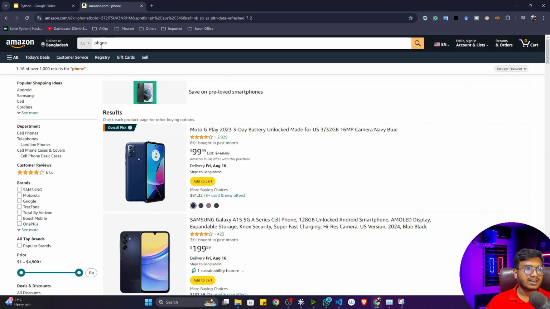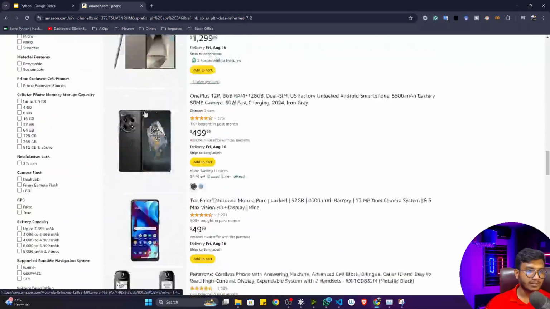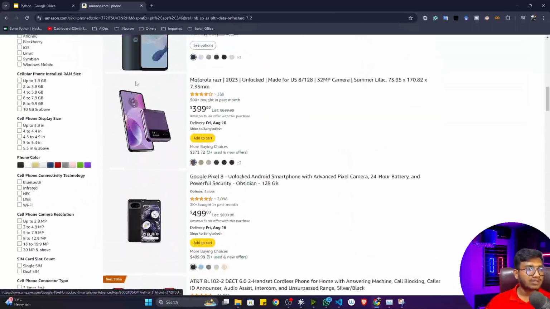Whenever I search the phone keyword in this search button, you'll see I'm getting some results. And how many results am I getting? I'm getting 1000 results, and it is showing only 16 phones in this particular page. But the 1000 results I got.